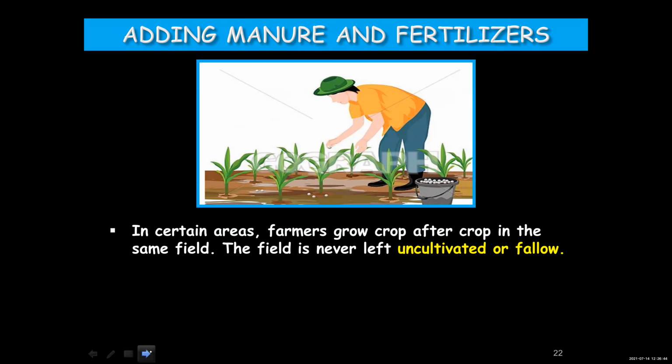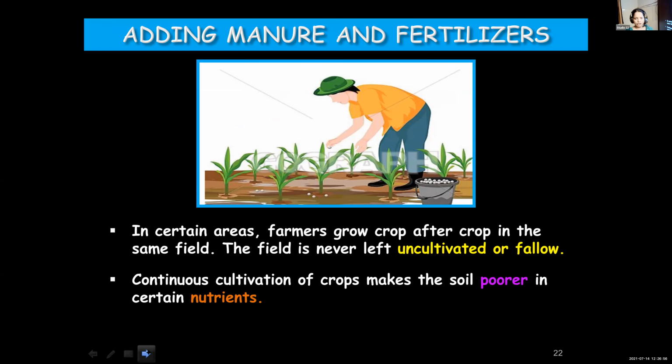In certain areas, farmers grow crop after crop in the same field. The field is never left fallow or uncultivated. If the farmers are continuously cultivating, the soil will lack nutrients. It becomes poor in nutrients.